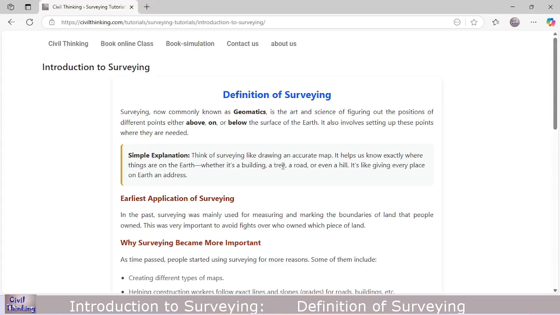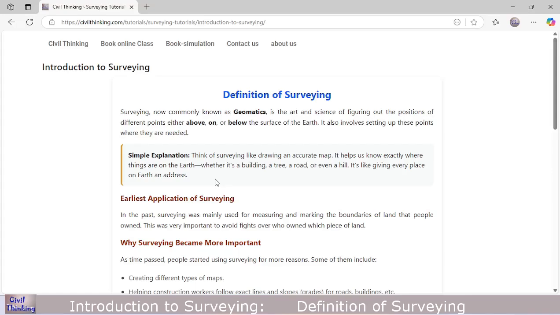Think of surveying like drawing an accurate map. You can call surveying drawing an accurate map. It helps us know exactly where things are on the earth. When you have the survey of an area, you know where things are, whether it is a building, a tree, a road, or even a hill. It is like giving every place on earth an address. So surveying is something like giving every object in the area under consideration an address.